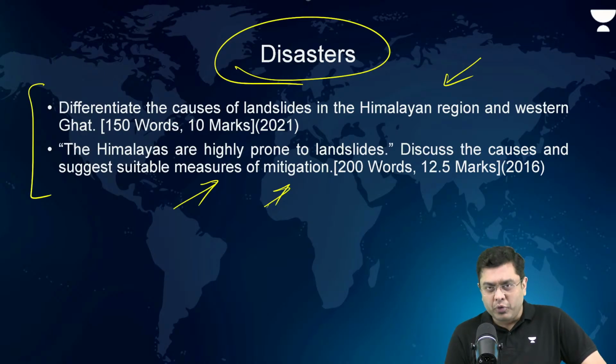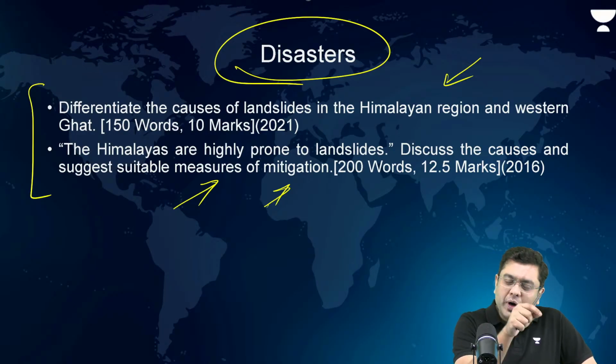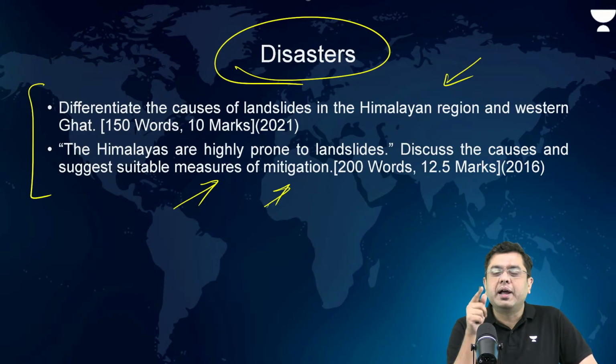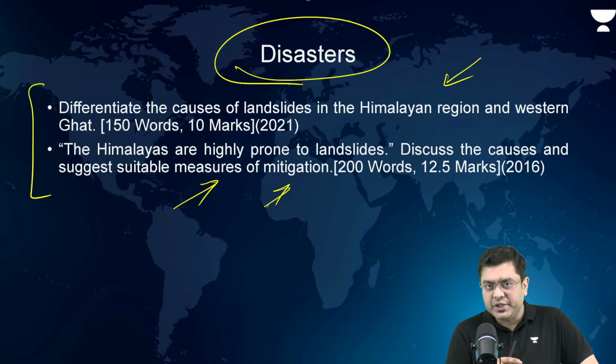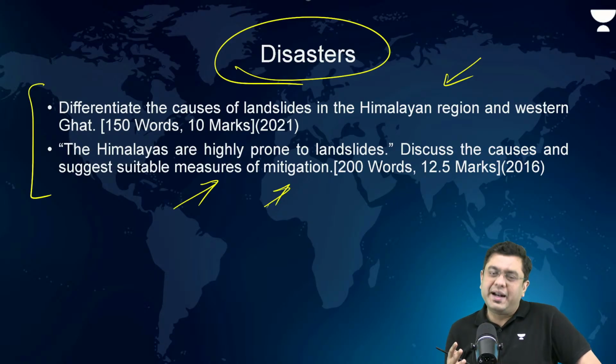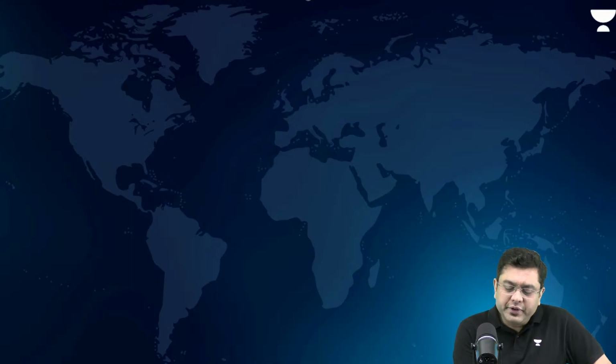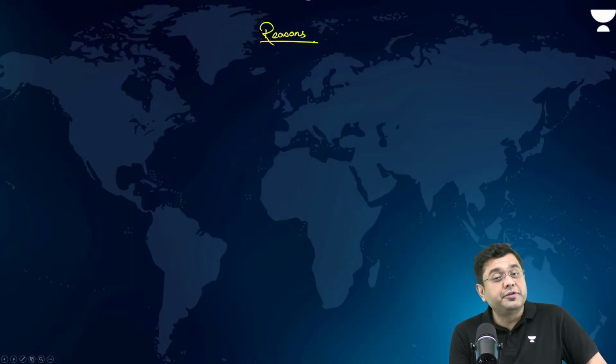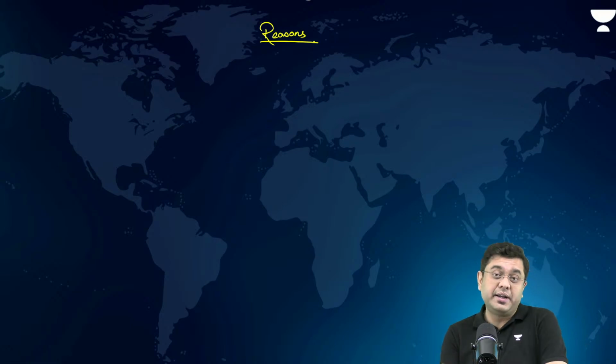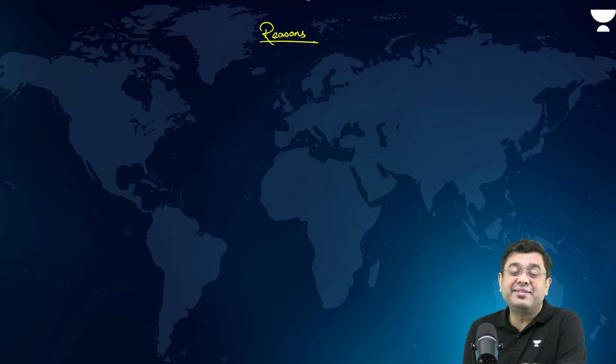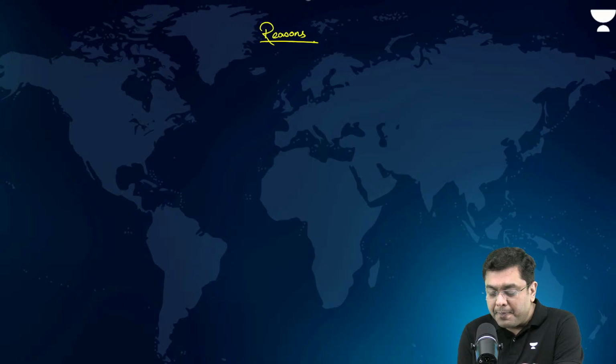Which are the landslide prone regions? The southern part of the Western Ghats around the region of Wayanad, and in the northern part, you have Himachal Pradesh, Uttarakhand, Sikkim, Arunachal Pradesh. These are the areas very prone to landslides. Now, the reasons for landslides are different in the Himalayan region as compared to the Western Ghats. Why more landslides in the Himalayas? Basically concentrated rainfall, cloudbursts, etc. But before that, tectonic reasons.